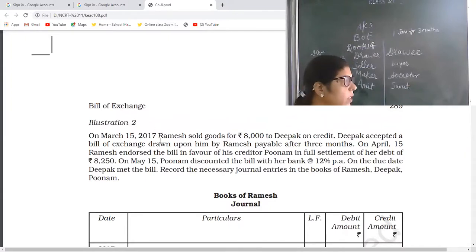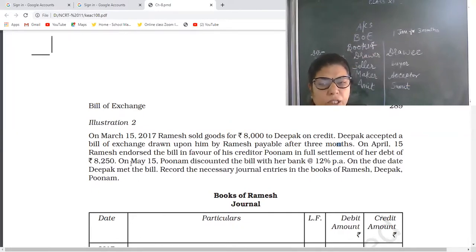So here we can say Ramesh is the drawer, Deepak is the drawee, because Ramesh is the seller and Deepak is the buyer. Again, Deepak accepted it. So Deepak is the drawee. And the date is of 3 months. See, I told you only the amount, name or months will change.